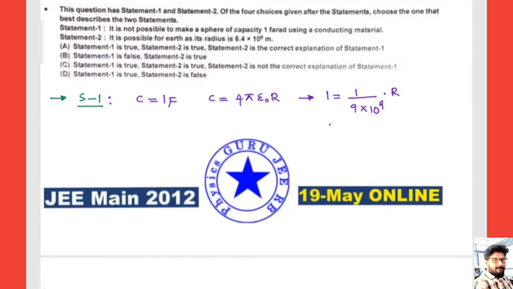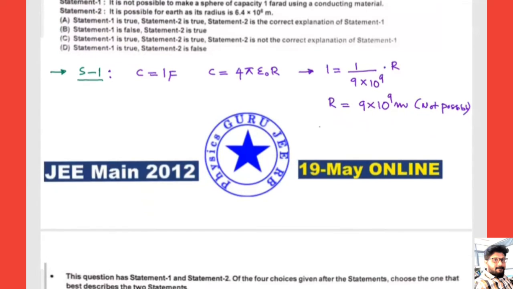So now the radius R is equal to 9 into 10 to the power of 9 meters. Imagine, R is equal to 9 into 10 to the power of 9 meters. Not possible. Why is it not possible? Can anybody tell? Even the radius of the earth is 6.4 into 10 to the power of 6 meters. We cannot construct more than this.